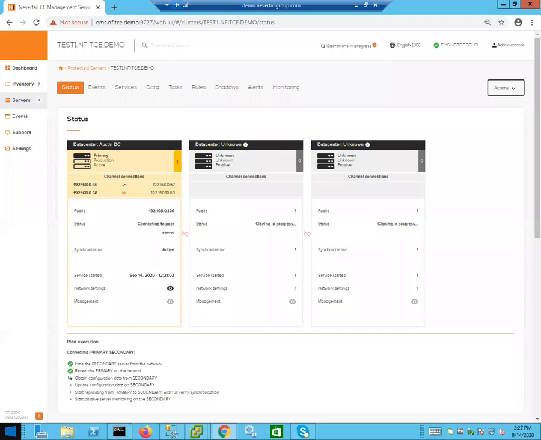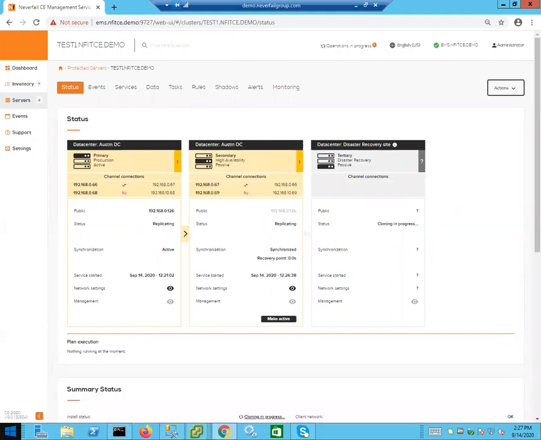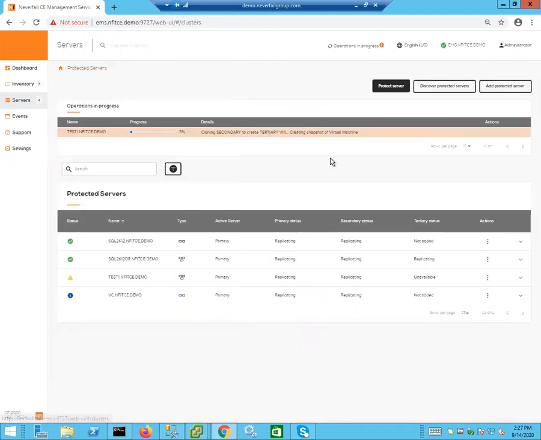Okay, the secondary is now powering up and starting its services. Okay, we now have replication going on between the primary and secondary, the high availability secondary. Now, if we go back to operations in progress, we are now cloning from secondary to tertiary.